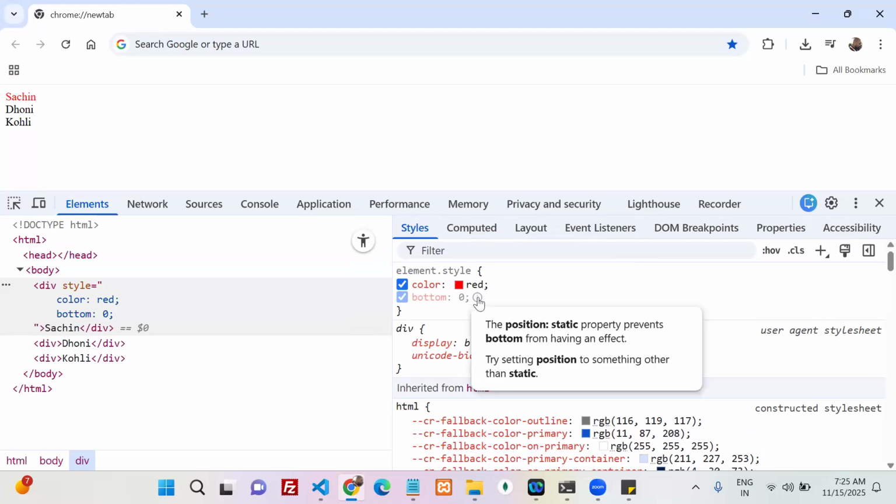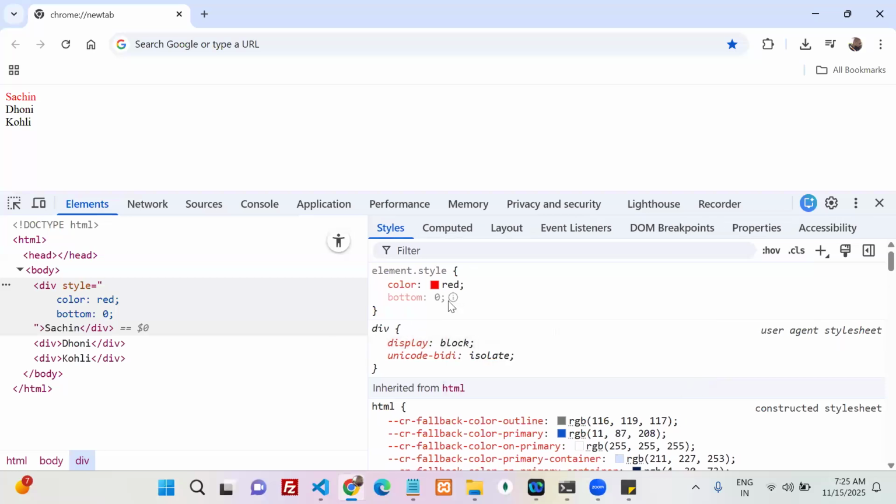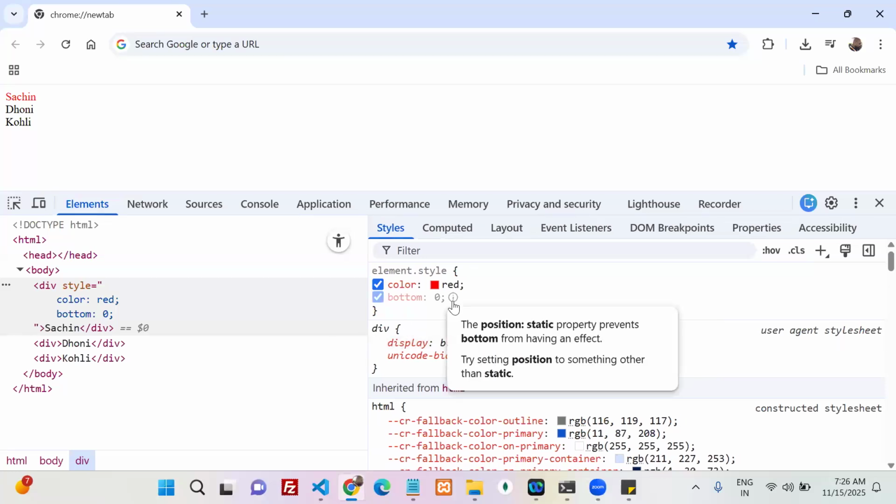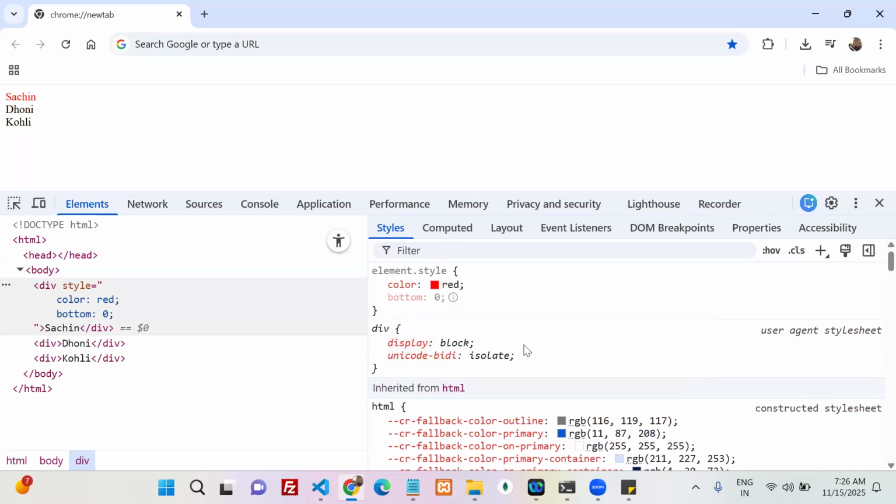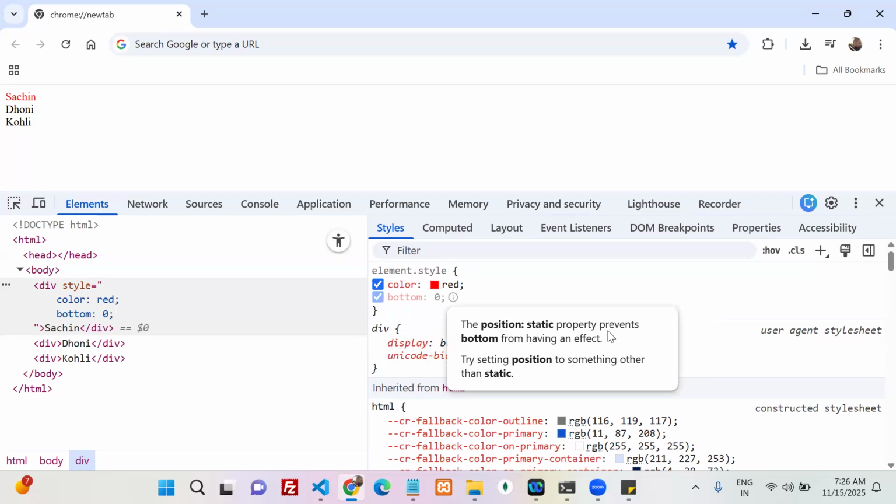If you hover on this, you can see there is a tooltip. Can anyone read that tooltip? The position static property prevents bottom from having an effect. That means the static position prevents the bottom property from having an effect. It means whenever the position is static, it prevents applying this bottom. Yes or no? Prevents means it does not apply that particular value.